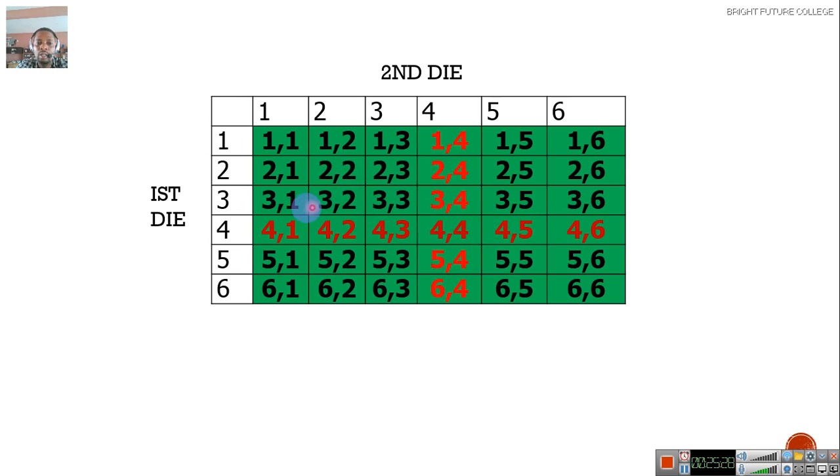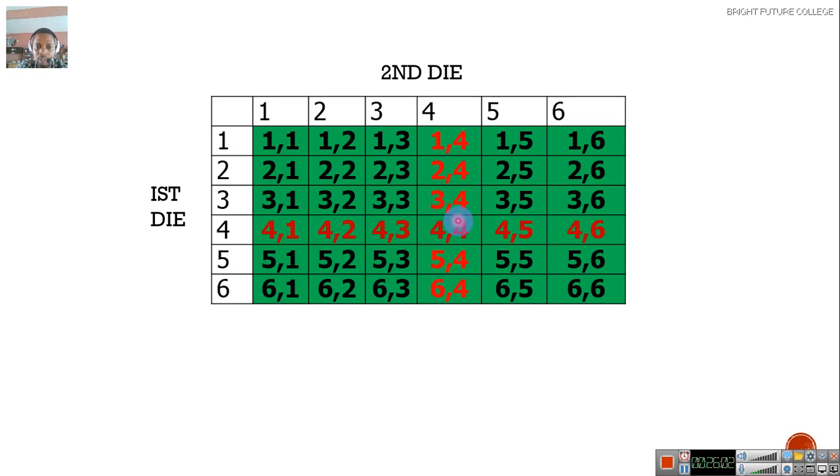Now, looking at the table, we are looking for where 4 appears at least once. And look at it here. Wherever you have 4, read down. This is 4. Take it down. You have 4, 4, 4, 4. And you also meet 4 here. Go this way. You can see I've colored it. Let's count it. How many are there? 1, 2, 3, 4, 5, 6, 7, 8, 9, 10, 11. There are 11. When you are counting horizontally, you have counted this particular one here.